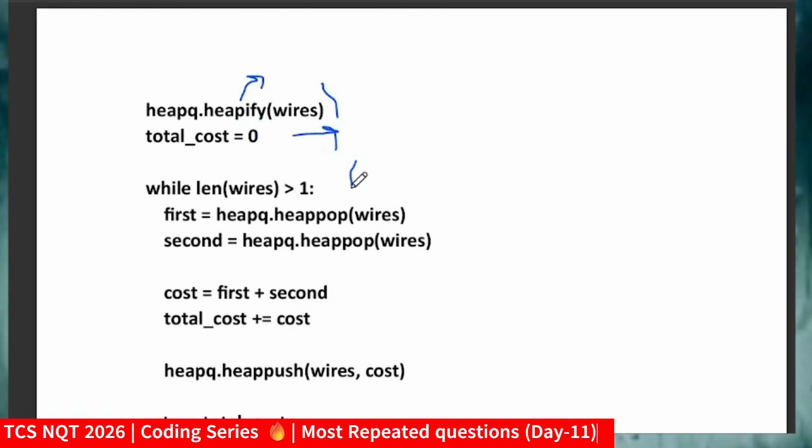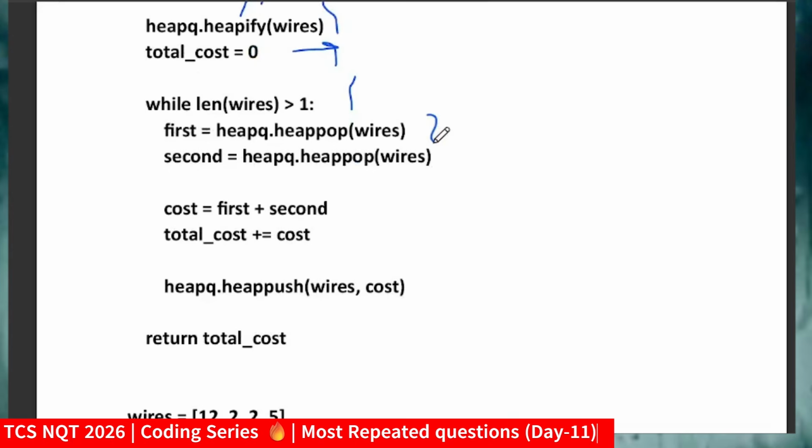Here we use the length of wire instead of size. I pop those values and get access to them, with cost equal to first plus second, and update those values. This will be our total cost. You have to return at the end the minimum total cost that will be required to construct these things. So I'll return this.